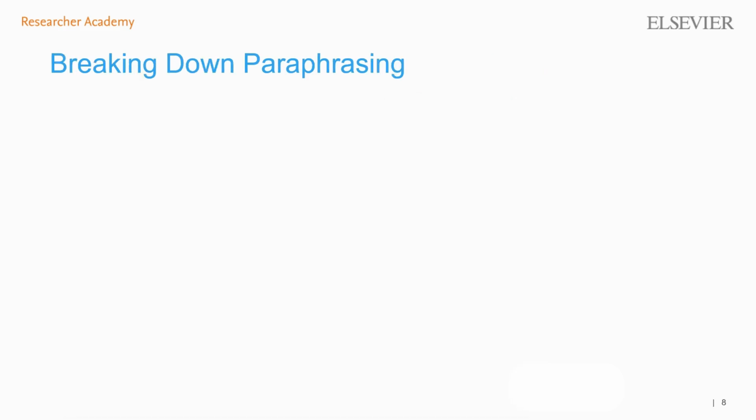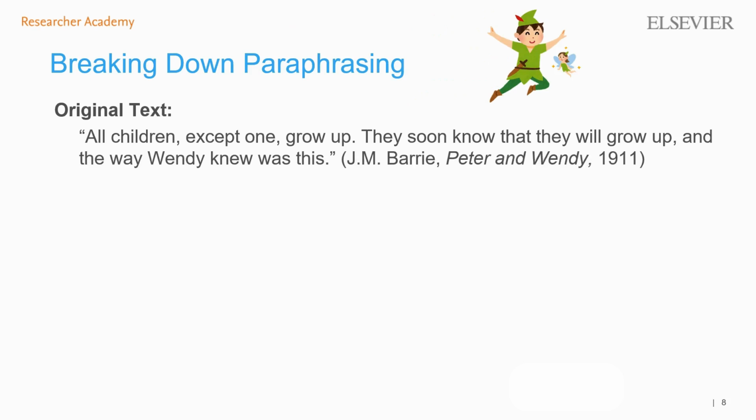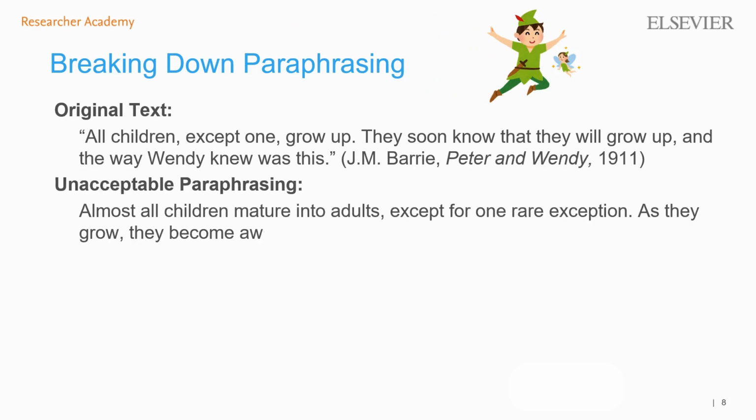Let's look at this example of paraphrasing in the opening lines of Peter and Wendy, a children's book. Here's the original text. This is considered unacceptable paraphrasing. In this example, an AI tool was used to rephrase the original text. The rephrasing follows a similar sentence structure. If this sentence is not cited, it is definitely considered plagiarism.